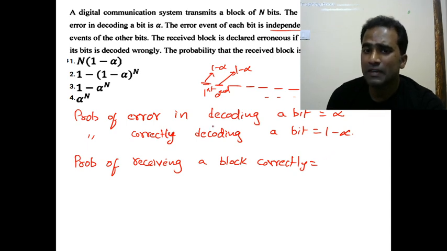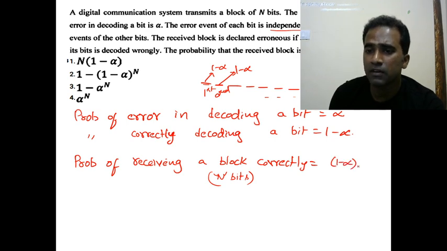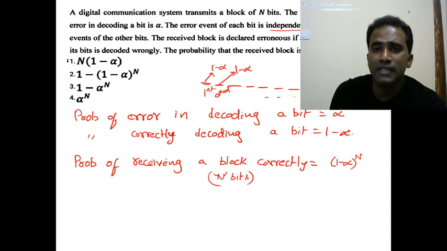So probability of receiving a block correctly means probability of receiving n bits correctly. Receiving a block correctly or n bits correctly, both are the same, which means probability of receiving one particular bit correctly is 1 minus alpha, and the second bit correctly is also into 1 minus alpha, like that n times. So it means 1 minus alpha whole to the power of n. Now they are asking us to find the probability that the received block is erroneous.